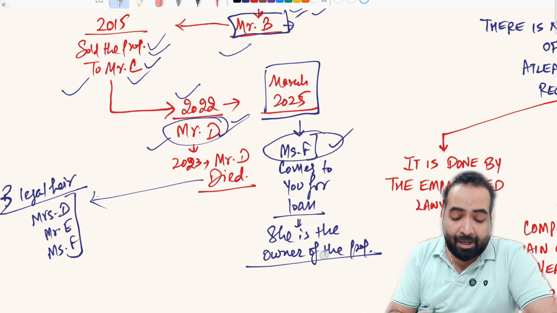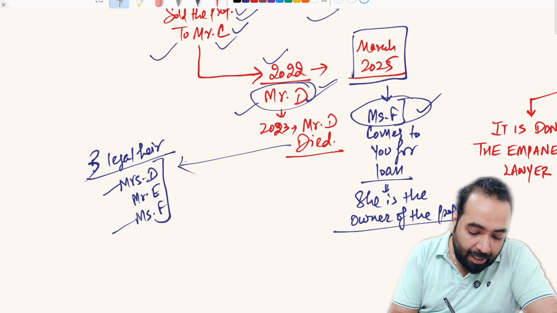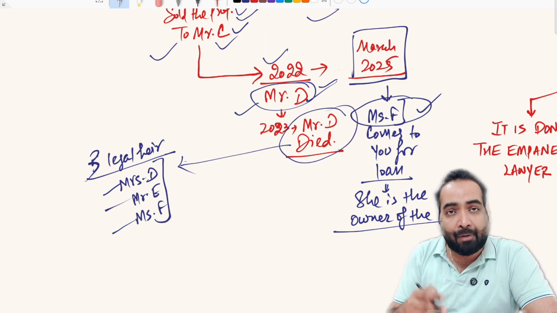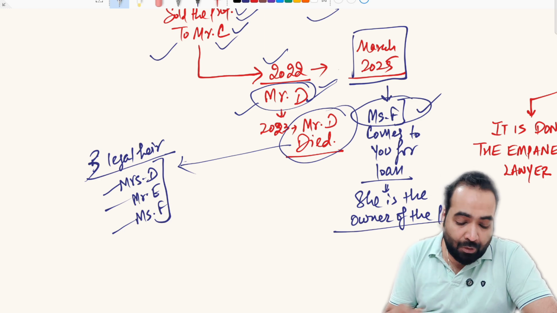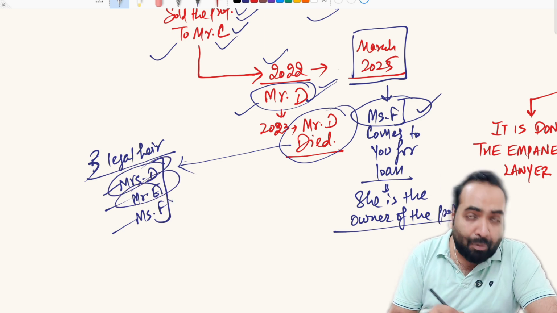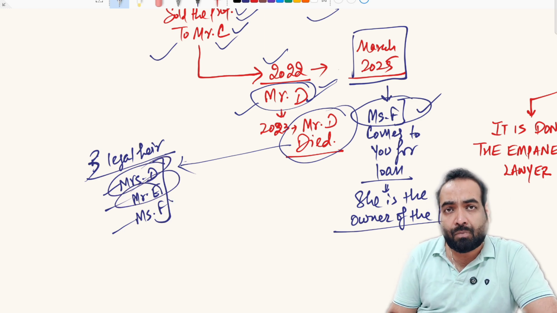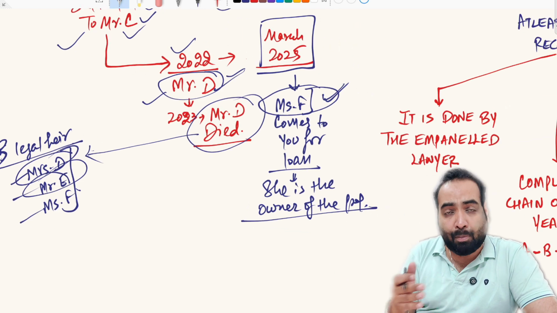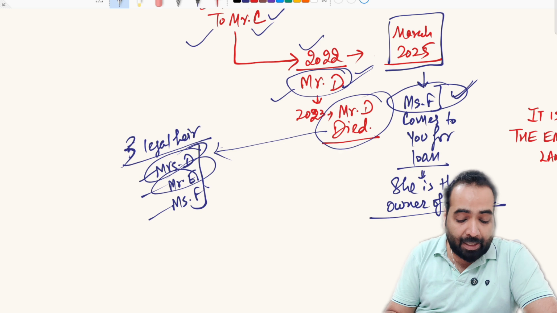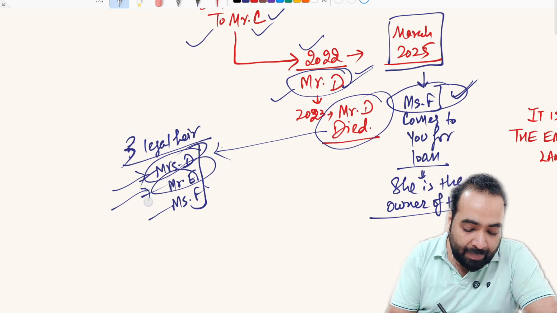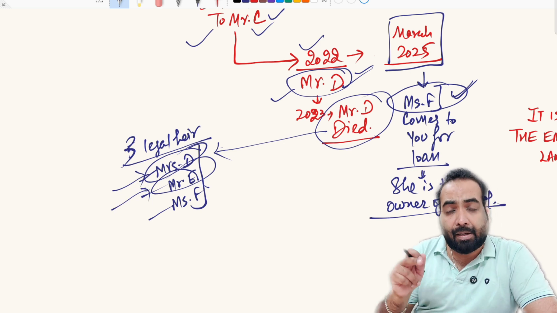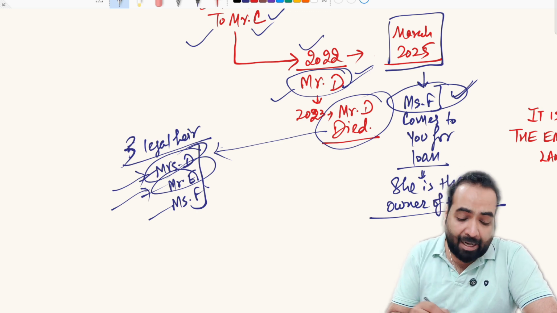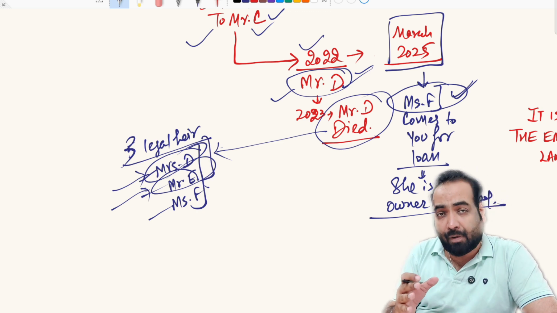When the bank verified, they found that Mrs. D and Mr. E are also the legal heirs of Mr. D, who unfortunately died in 2023. So they also have equal claim over the property as well. So if the bank relies solely on Miss F's statement and mortgages the property and gives the loan, then in future Mrs. D and Mr. E can raise a dispute in the court against the bank and raise a dispute on the property that we were also the owner of the property.